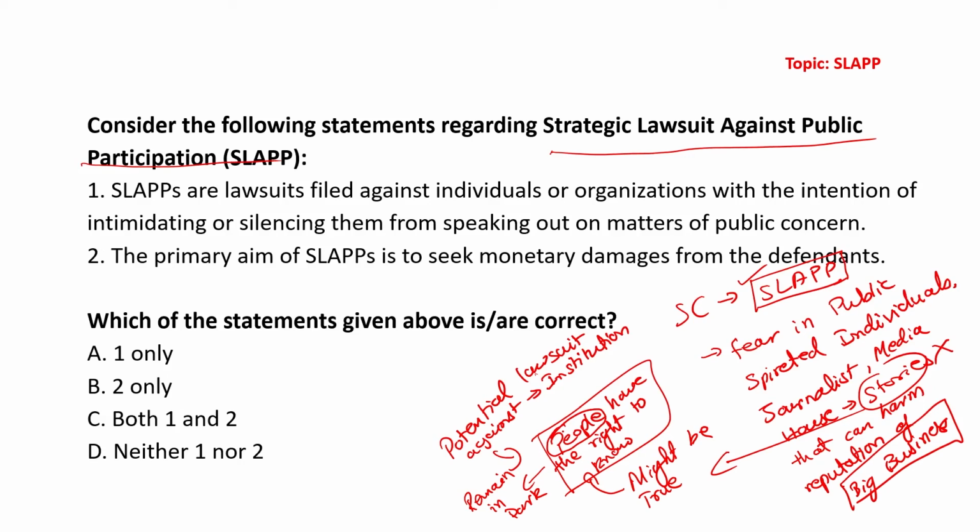So what has to be seen here? The right provided by Article 19, the right to freedom of expression. And second, the reputation of a particular individual is not beyond truth, and also not beyond the interest of people at large.